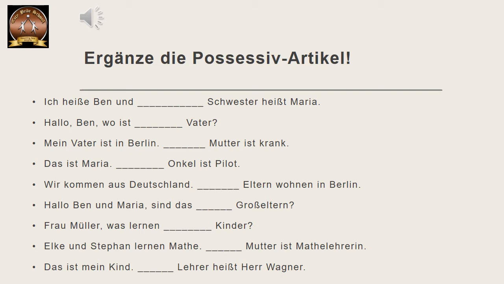So we have a dash over here before Schwester. So we have to ask the question whose first. So whose Schwester? My sister, right? Ich. So the corresponding possessive pronoun is mein. And now we will decide the ending. Schwester is what? Masculine, feminine, neutral or plural? She is feminine. So we'll add an extra E over there. So it will become meine.